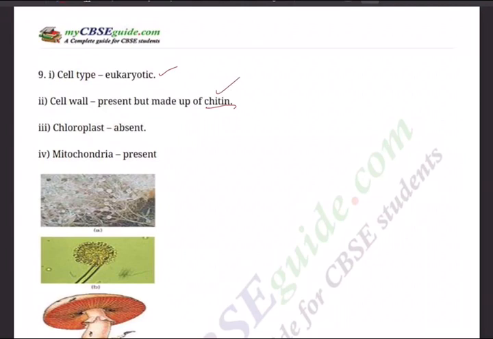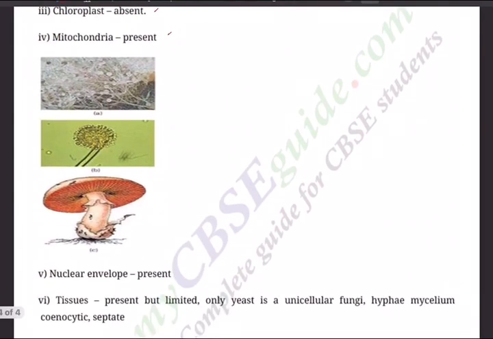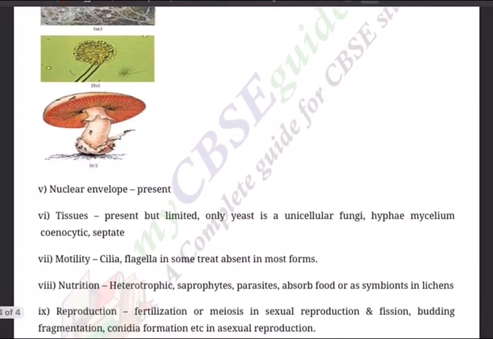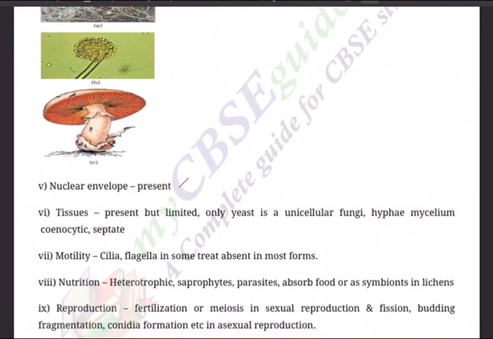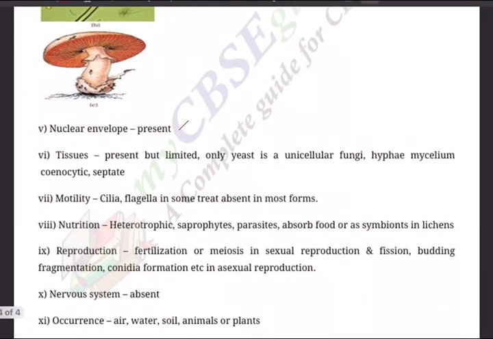And then question number 9. Cell type, eukaryotic. Cell wall present but made up of, look at that, chitin, a very tough substance. Chloroplast absent, mitochondria present. And these are the diagrams. Okay, and then nuclear envelope present. Tissues present but limited. Only yeast is unicellular fungi.